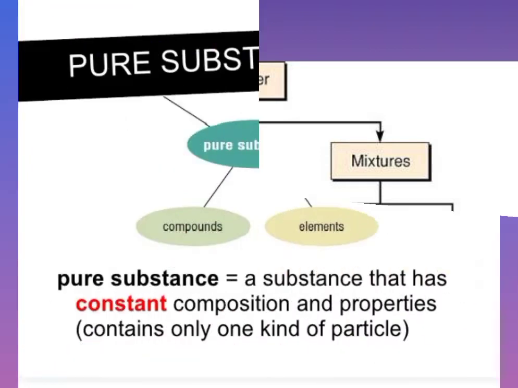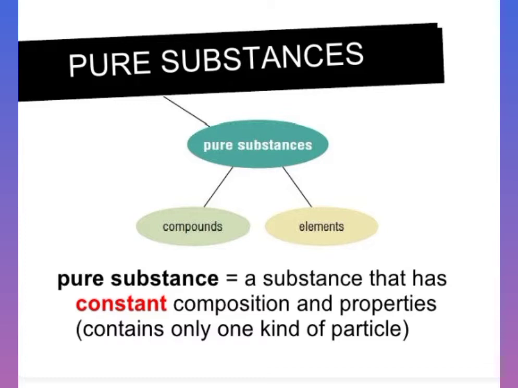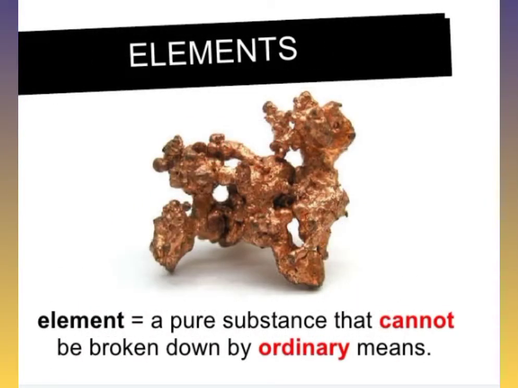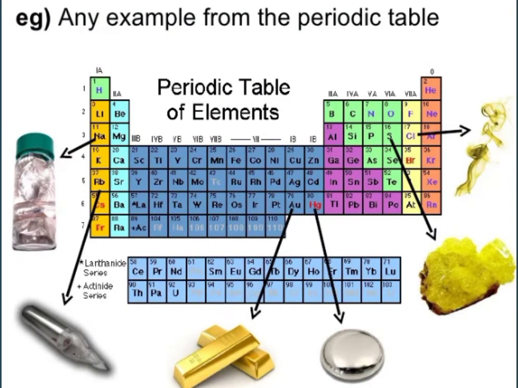Now, we will see what is a pure substance. A pure substance is a substance that has constant composition and properties. Means in a pure substance only one kind of particle is present. Next is elements. An element is a pure substance that cannot be broken down by ordinary means. For example, when we see the periodic table, all of these are elements that are arranged in the periodic table.